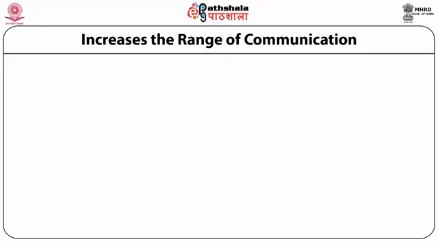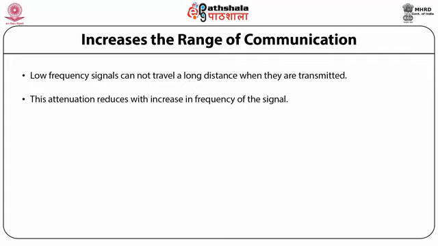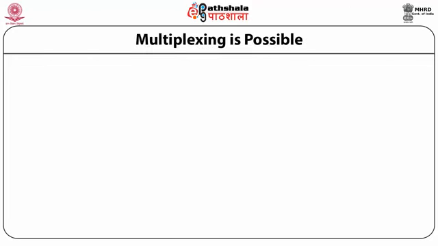The next reason for the need of modulation is that it increases the range of communication. Low frequency signals cannot travel a long distance when they are transmitted. This attenuation reduces with increase in the frequency of the signal. This leads to the increase in the range of communication. Hence, modulation increases the range of communication.